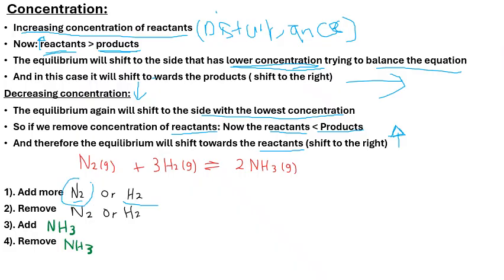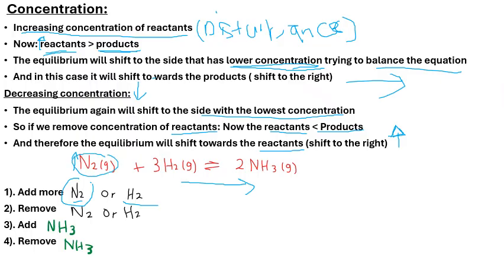If we increase the concentration of the nitrogen gas, our equilibrium will shift to the side that has the lower concentration, which will be our product gas. So our equilibrium will shift towards the products, because the products have a lower concentration, since we increased the concentration of our nitrogen gas.